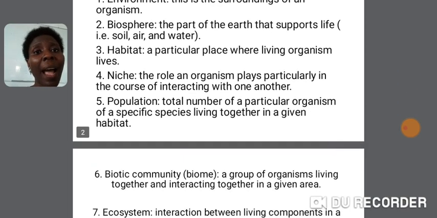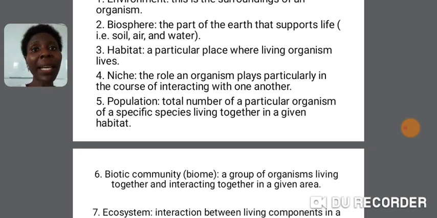Then we have habitat. This is a particular place where living organisms live. Okay, so the niche is the role an organism plays, particularly in the course of interacting with one another. So niche can include providing food in the ecosystem, defense, even reproduction. The roles they play in the course of interacting with one another in that ecosystem is the niche of that organism.